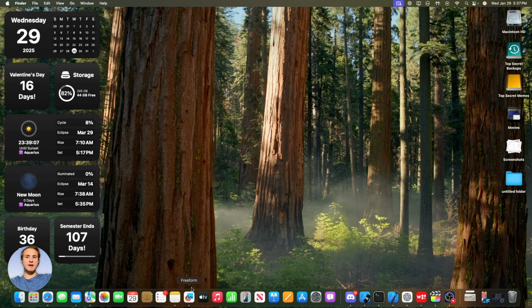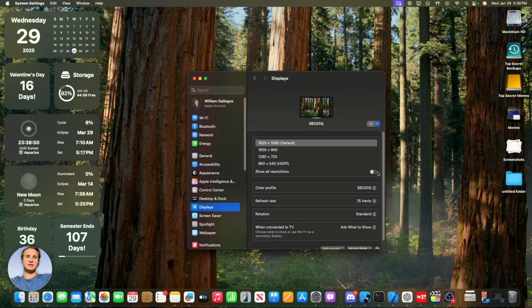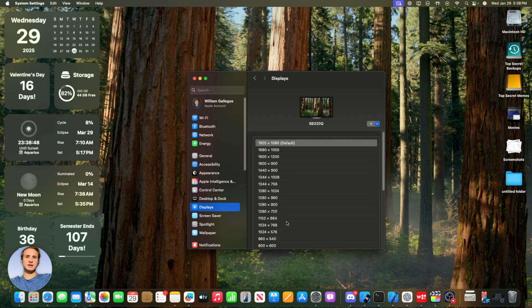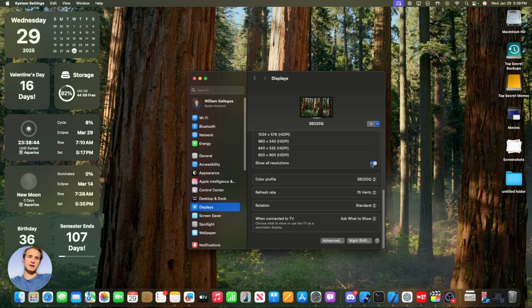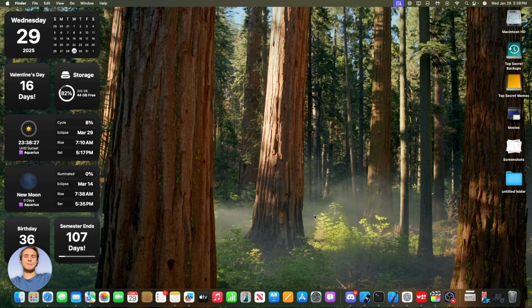But we still got quite a bit more to talk about that aren't for only Apple Silicon, because we could just get a bunch of random changes. Now, inside display settings, we got show all resolutions as a list inside of macOS 13.3. That was a mid-year update during that time of year, but we could still get some random changes inside of here, which I'll happily cover in macOS 15.4 videos on the channel.